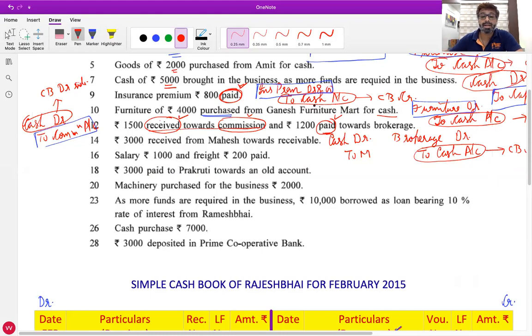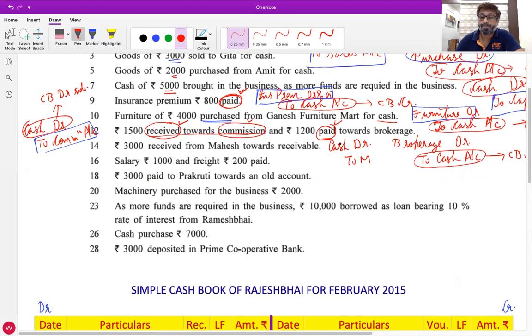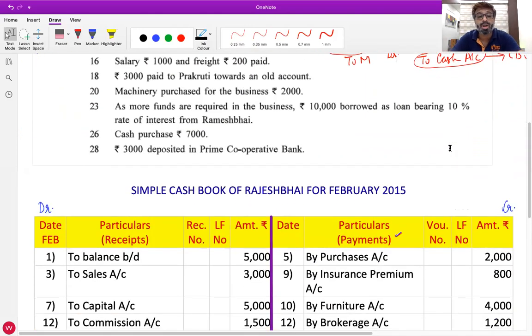Mahesh is the giver, credit the giver, to Mahesh account. Now, where will I record it in the cash book? On the debit side. Why? Because cash comes in. You must say in the journal entry, cash is debited, so we will write in the cash book on the debit side.